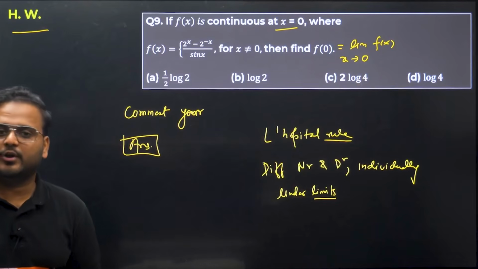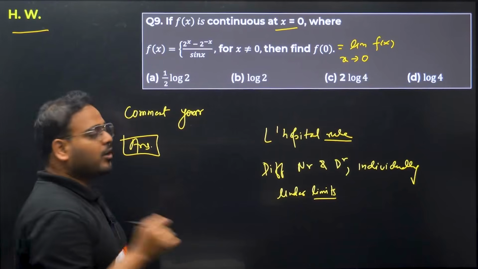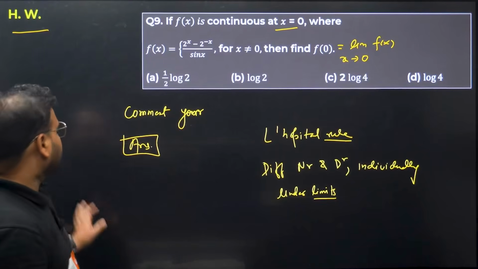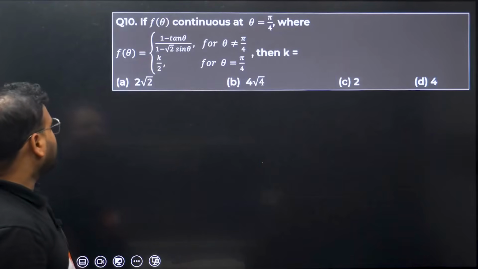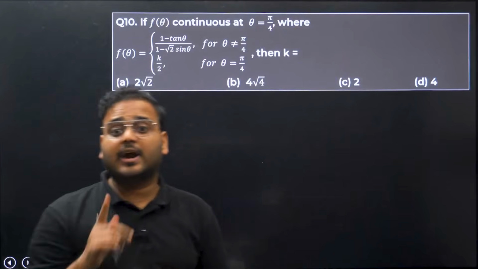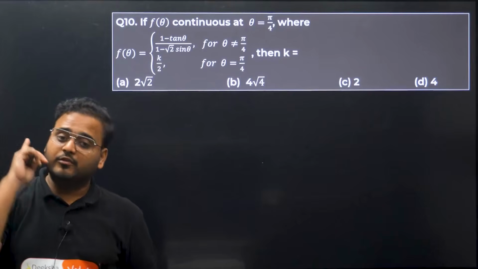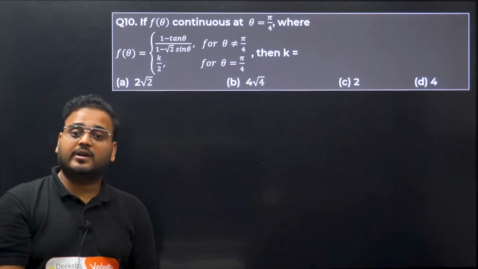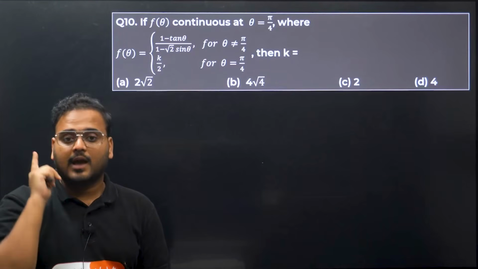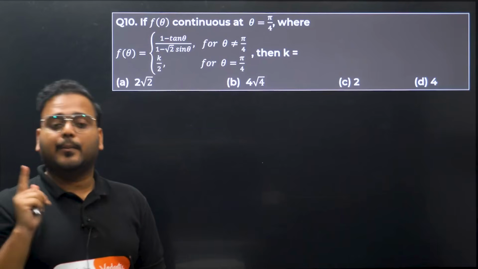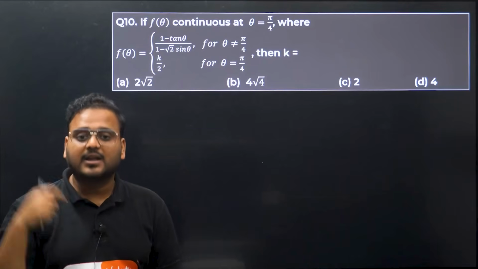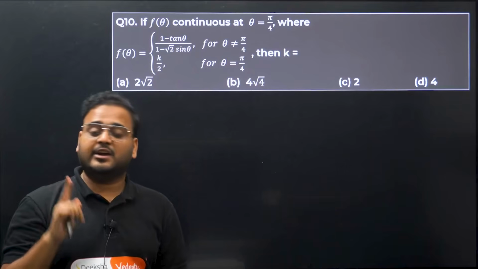Question number 9, what are you getting? Okay, question number 9, I want the answer from you. I've given 2-3 homeworks. Please complete them. Question number 9 is done. Question number 10. Don't forget to give me the answer for 9. Very strictly, I want all of the answers, and at the end, I want from all of you how many questions you got right and how many you attempted. Okay, I want to see the progress made by all of you. I'm accountable for that. I want to know everything that is going on right now with the mathematics.